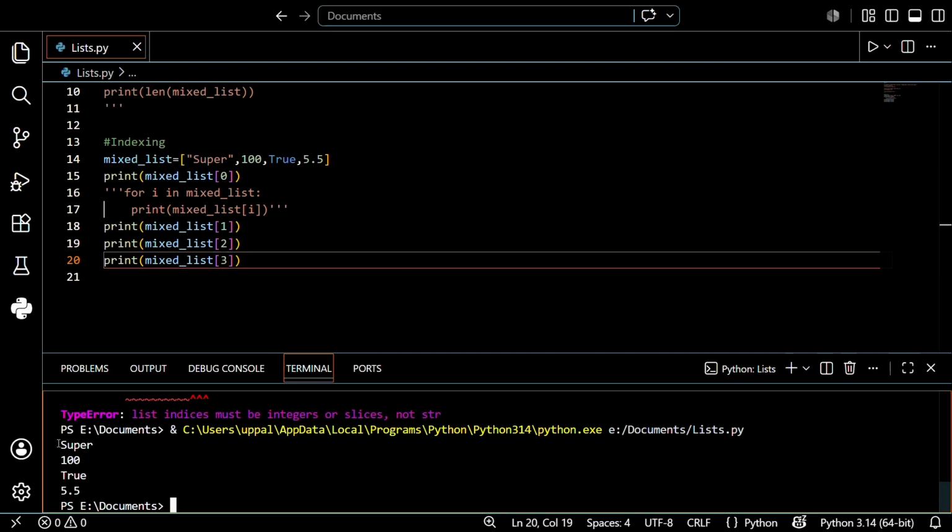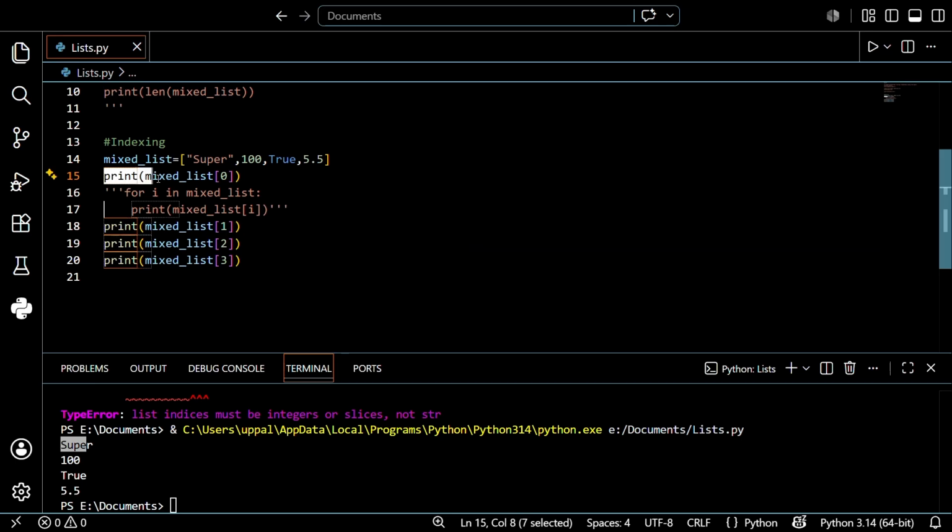See, in the first one it shows super, so it prints only super. After that it shows 100, the second position, and then it shows True, the third one, and 5.5, the fourth position. So when I give a particular location, it prints that particular location only. I hope you understand. That's the power of indexing, guys.